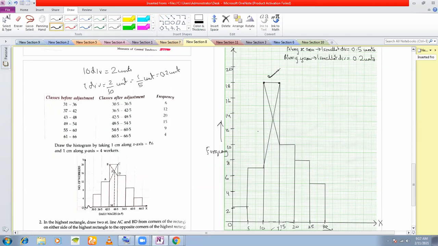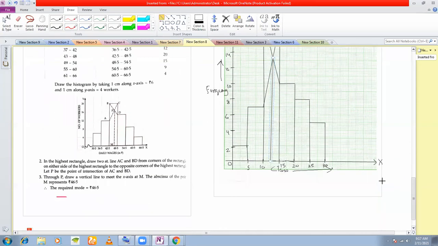These two lines you draw. You get a point of intersection here of these two lines. From this point of intersection, you draw a perpendicular on the x-axis. This is the perpendicular on the x-axis. Now once you draw, you try to find out this point here. This point will give you your mode.